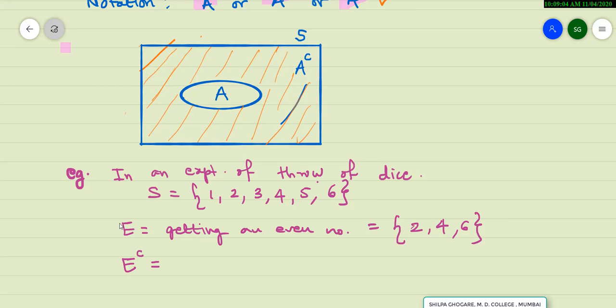So getting an even number का complement मतलब even number नहीं है, क्या रहेगा? It will be getting an odd number. So first I am saying not getting an even number, और even number नहीं है मतलब कौन है वो? Odd number है. और कौन से numbers बच गए अभी? ये मेरा this is my set S: 1 2 3 4 5 6. From this 2 4 6 have already come in A. तो leftover part कौन सा है? वो है 1 3 and 5, and that is going to be my E complement in this particular example.